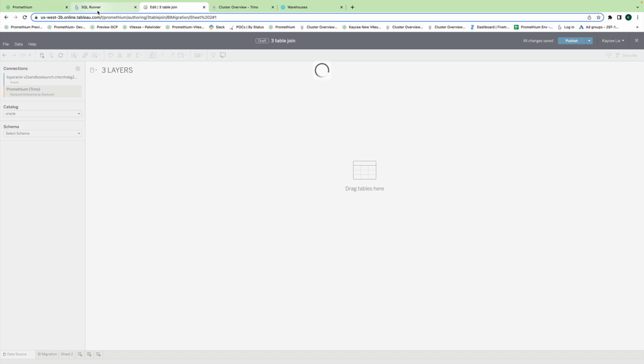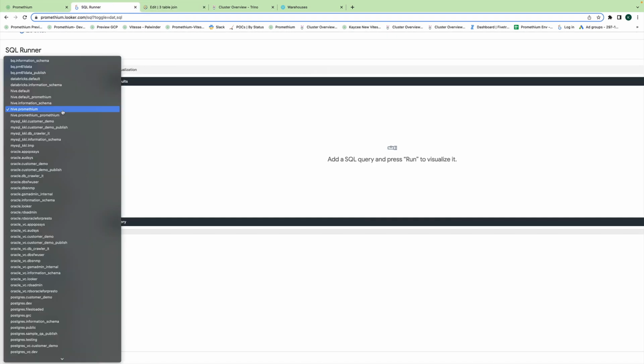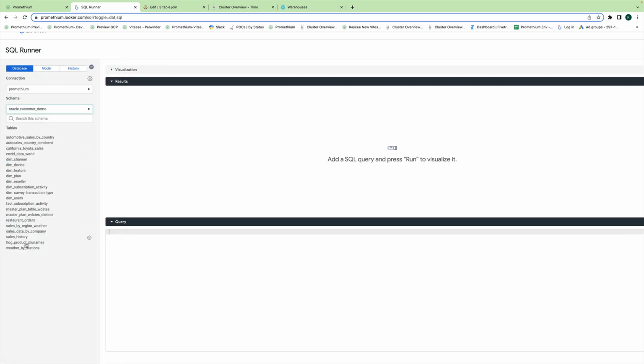So I'm going to go ahead and do that. And while I'm doing that, I'm going to also do it in the Looker one as well. It's a little bit different, but basically I just select this one. And so here, once I do, here are the tables that I have. 1, 2, 3, 4, 5, 6, 7, 8, 9, 10, 11, 12, 13, 14, 15, 16, 17, 18, 19, 20, 21. There are 21 tables from this schema, customer demo and Oracle, that Looker now has available for them to start developing and building the Looker Explorer views.